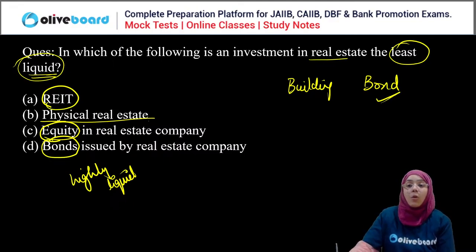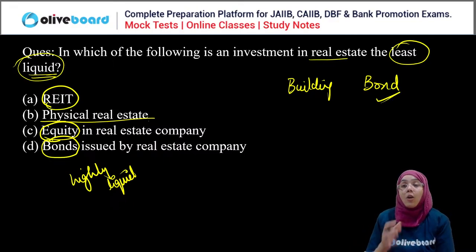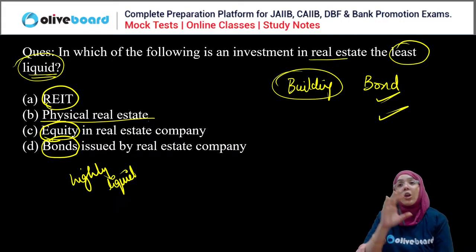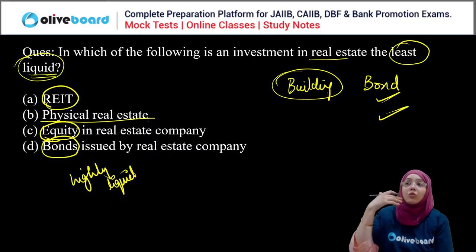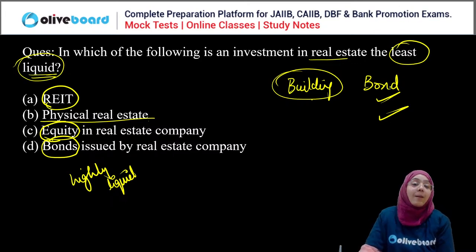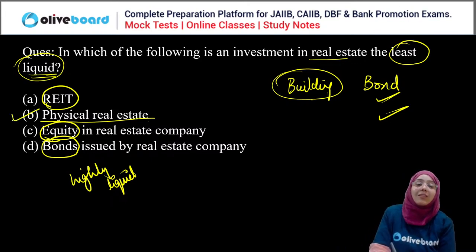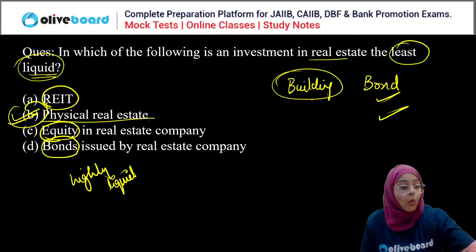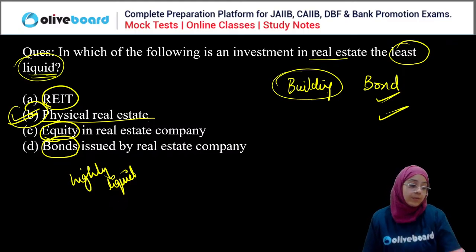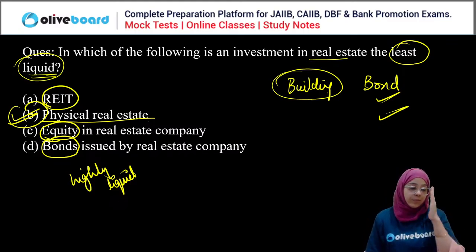Obviously bond. With a building you have to follow a lot of norms and procedures and search for a buyer. It also will be sold in the market, but it is less liquid than a bond. So least liquid is the physical real estate. Only one, Gopal, is correct here. Okay, done. Clear.